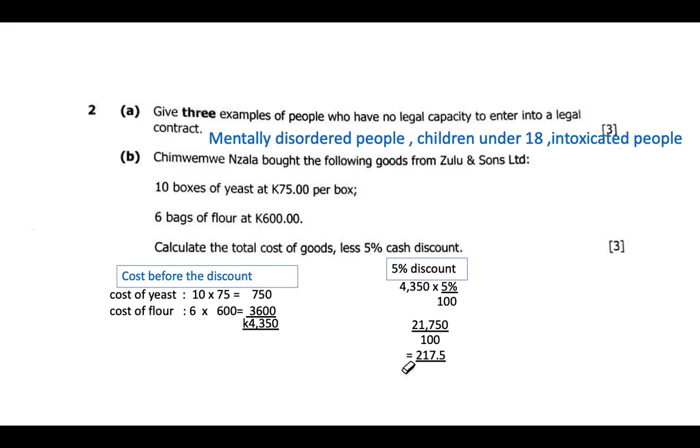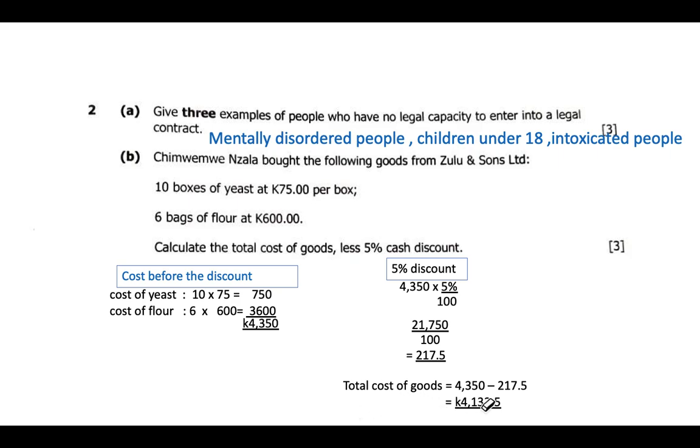Now, if we get a discount as 217.5 kwacha, we now take it out from the total cost, which is the cost before the discount. That cost before the discount we'll state as cost of goods.